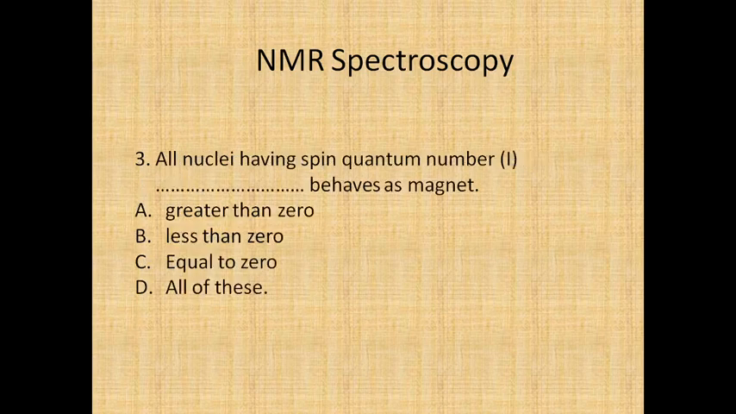All nuclei having spin quantum number I dash dash behave as a magnet. So you have to fill in the blanks. A greater than 0, B less than 0, C equal to 0, or D all of these. So always remember that those nuclei having spin quantum number greater than 0 behave as a magnet.